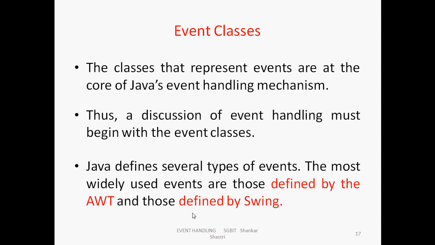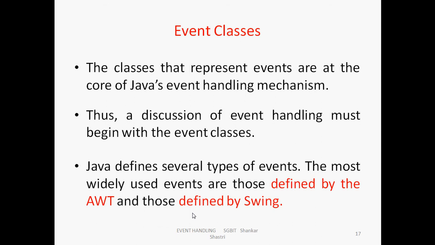Thus, discussion of event handling must begin with the event classes. Why? Because in your application, everything is in terms of classes. If you put a button, if you put a table, everything is treated as a class, and for that class you have to create the object, and that object you need to send to the listeners.